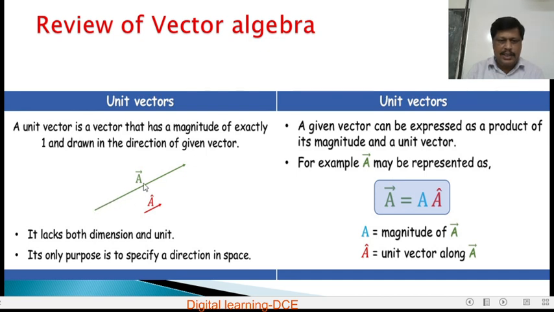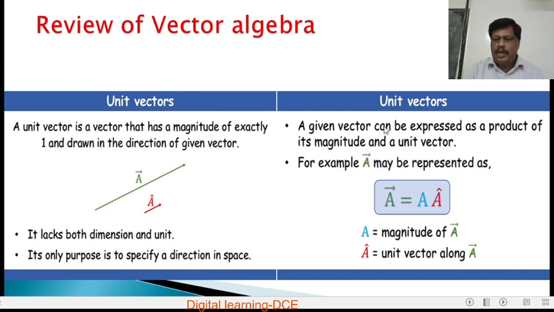So here this is the vector A, and A cap represents a unit vector in the direction of vector A, having unit magnitude or magnitude 1. It lacks both dimension and unit. Its only purpose is to specify a direction in space. That means a unit vector is used to show the direction of a vector.